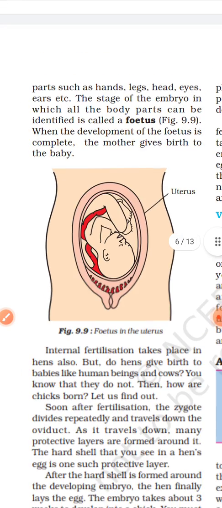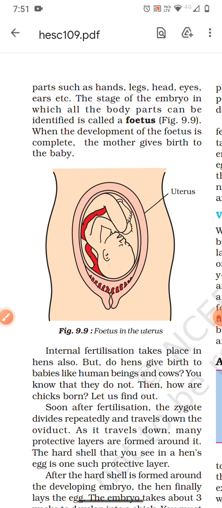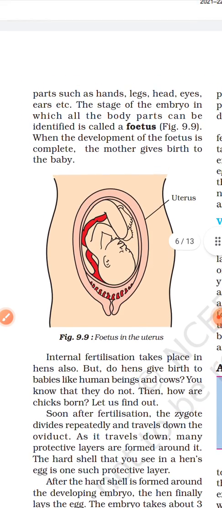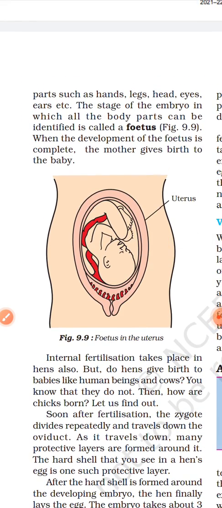And this type of sexual reproduction you can find in many multicellular animals such as dog, cat, cow, humans, etc. So this was about sexual reproduction in humans.